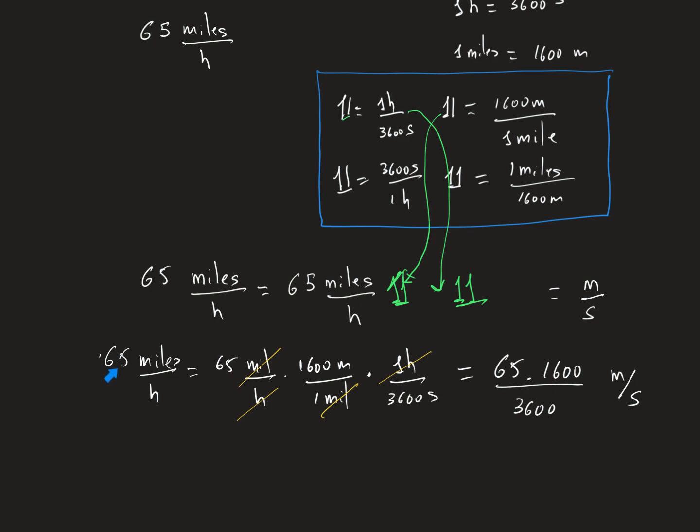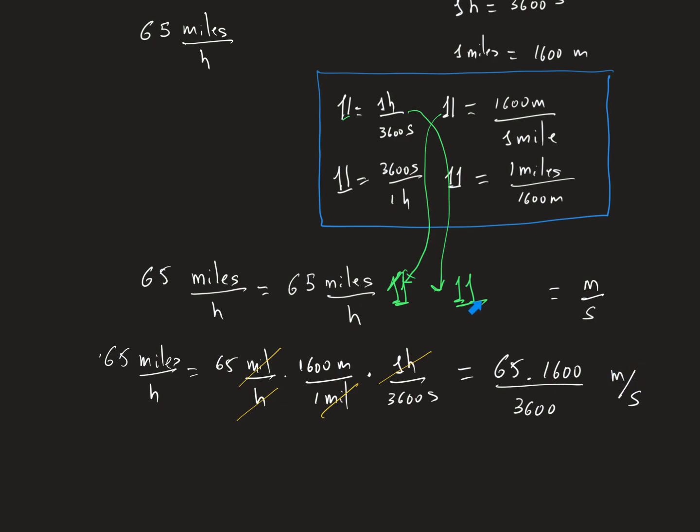So you start with 65 miles per hour. Now I put the unit: 1,600 meters is 1 mile. I put this unit because I want to erase the miles and have the meters.